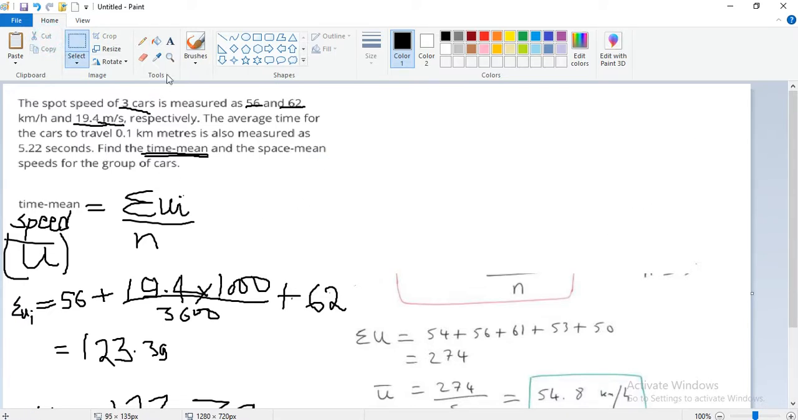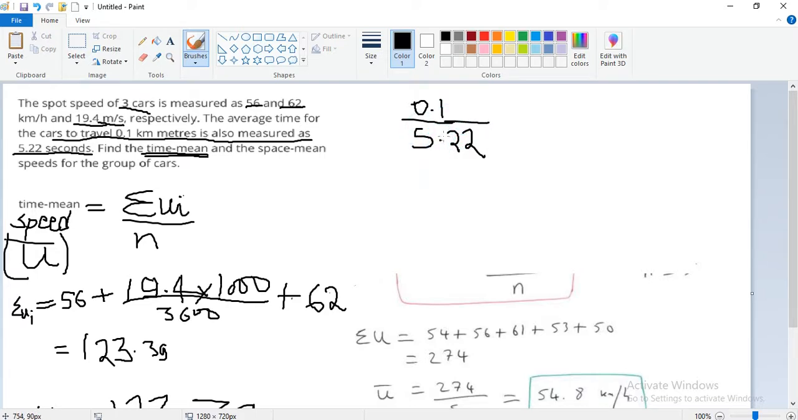It said here that for a car traveling 0.1 kilometer, the time is measured as 5.22 seconds. So 5.22 seconds for 0.1 kilometer. Okay, 0.1 kilometer to the 5.22 seconds.